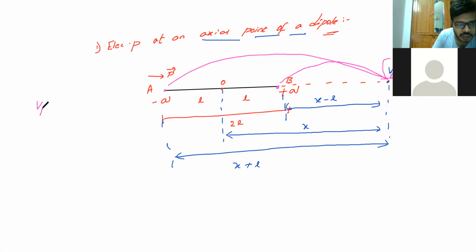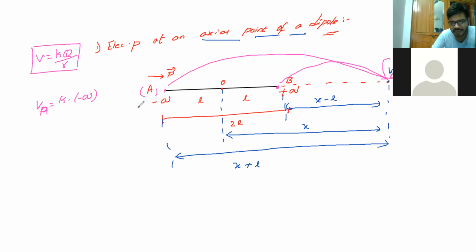So VA is the potential at the point P due to the charge at A. The formula for electric potential is V equals KQ by R. Now let's write the relation. So it is K, and Q is nothing but minus Q.